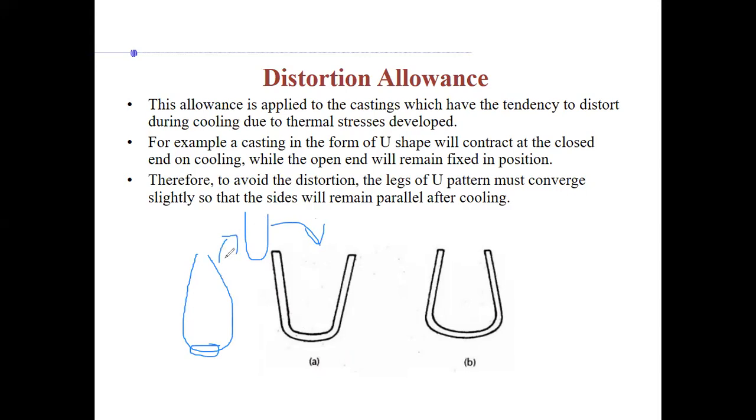So that is what you are taking into account. If it is bending inside, we'll keep it outside so that it turns out to be an exact U shape. So we take into account this contraction. Metallic shrinkage is distorting the shape, so we take it into account when designing the pattern. Very simple.